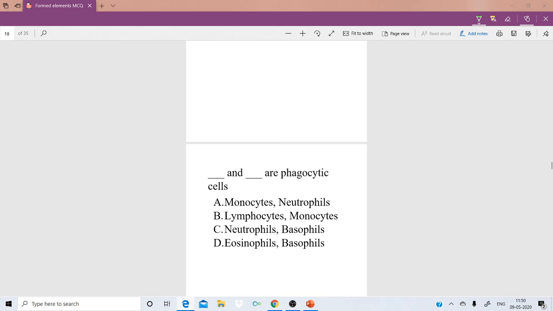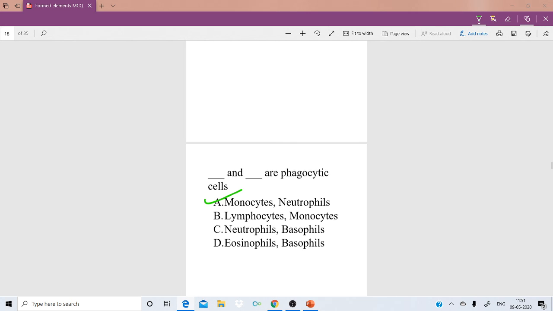Monocytes and neutrophils. Option A is correct.